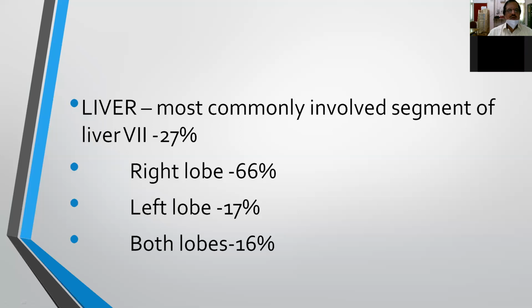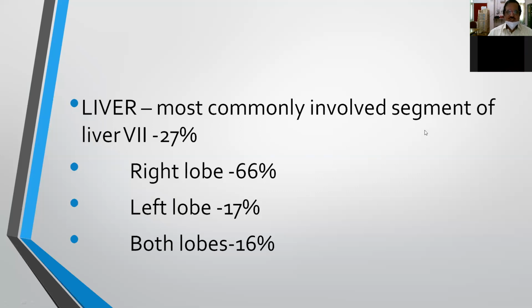And I already told you the most commonly involved segment is the 7th segment of the liver. While teaching anatomy, I said there are 8 segments in the liver in a clockwise direction. Segments 1, 2, 3, 4 are present in the left lobe, and 5, 6, 7, 8 are present in the right lobe. 27% occur in the 7th segment of the liver.